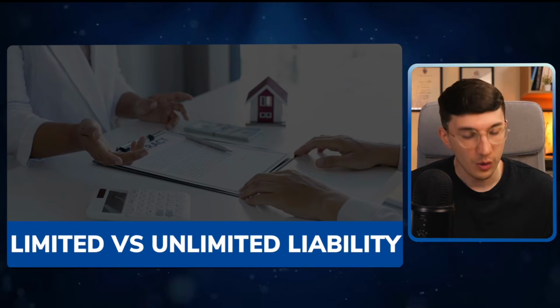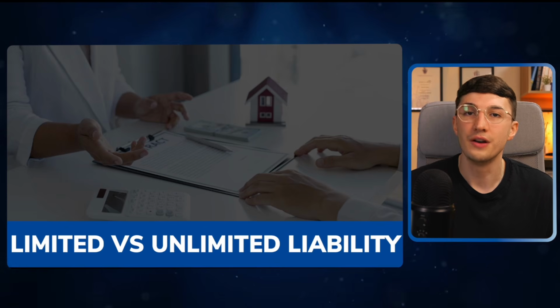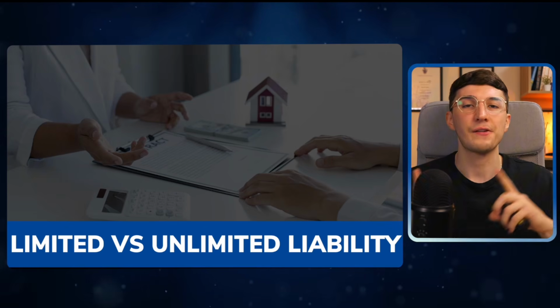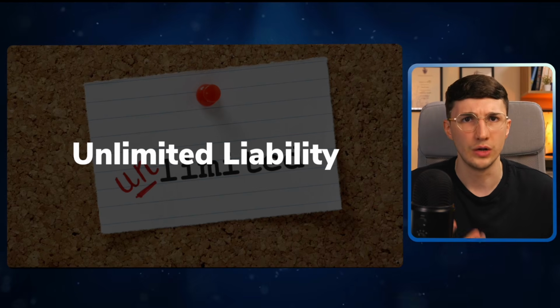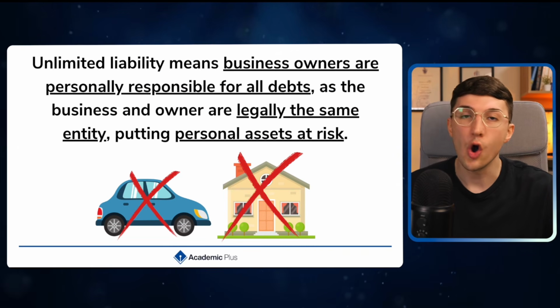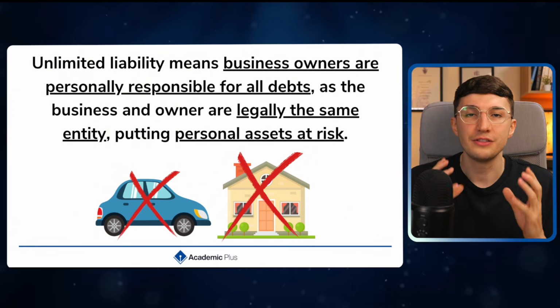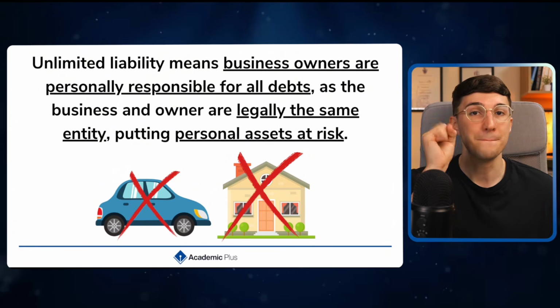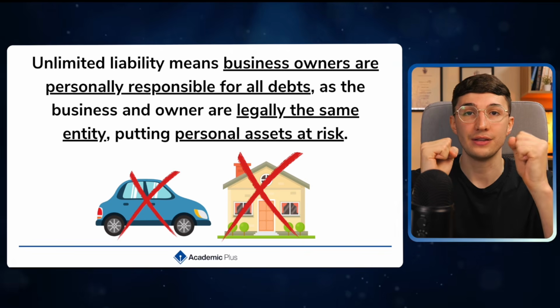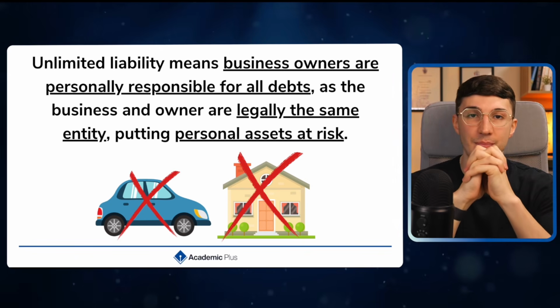The next topic in this revision video that we'll take a look at, which may seem familiar from theme 1, is the difference between limited and unlimited liability. So we'll start off by explaining what we mean by unlimited liability. Essentially, unlimited liability is present in business forms that are unincorporated, which means me as the business owner and the business are treated as the same legal entity.